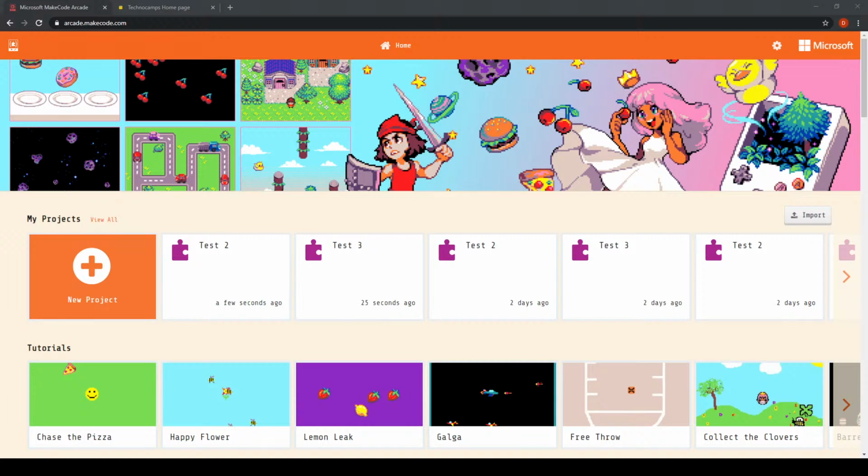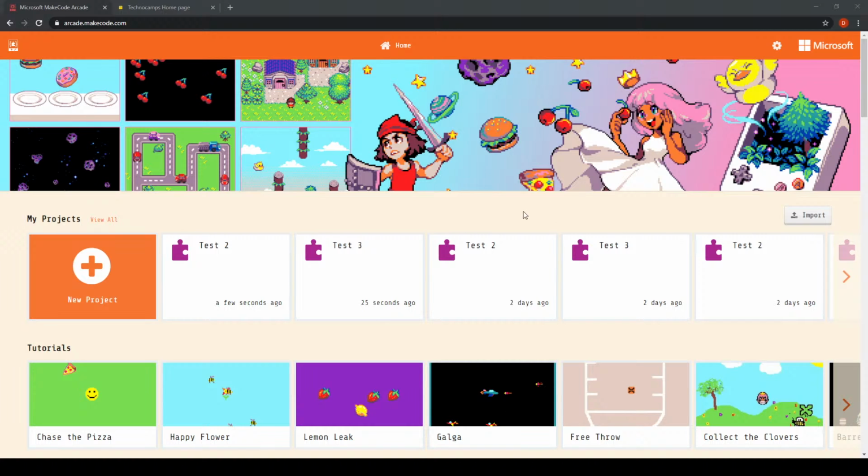What we're going to be doing during today's session is taking a look at MakeCode Arcade, which is something new that we haven't yet looked at, and we'll be doing this through the use of block-based programming.